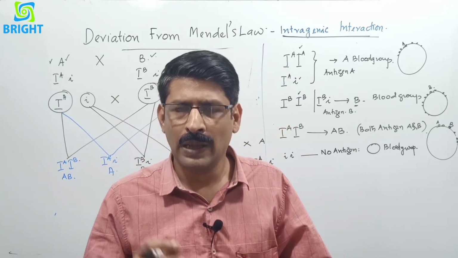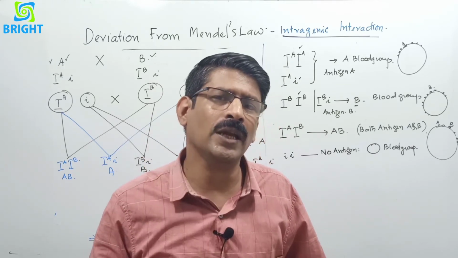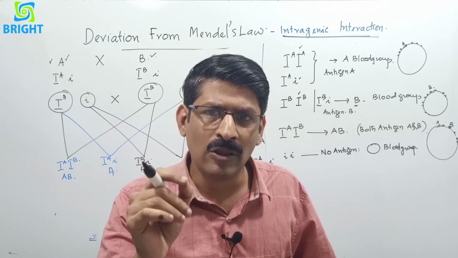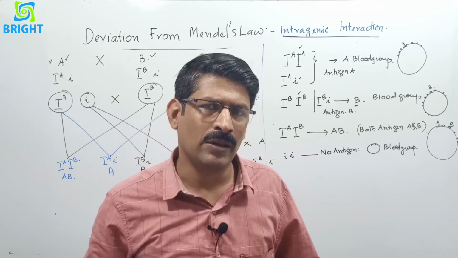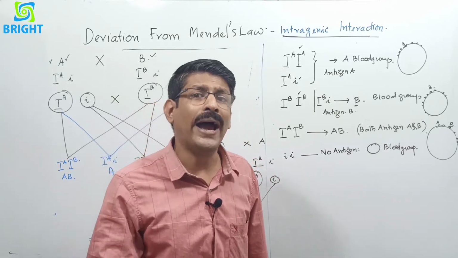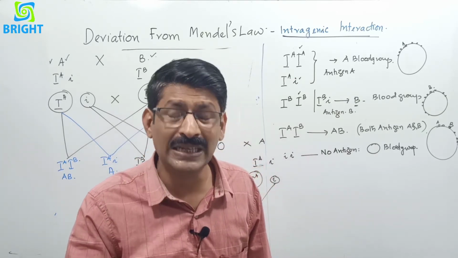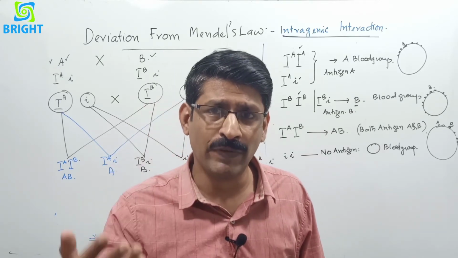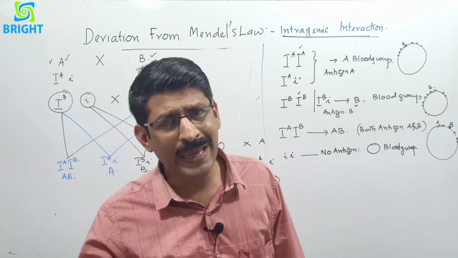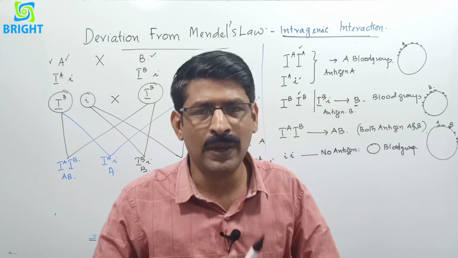The ABO blood grouping was discovered by Karl Landsteiner, and it is an example for codominance or multiple alleles. Three alleles of gene I control the blood group, but they produce slightly variable phenotypes, slightly variable types of proteins or antigens on the surface of the plasma membrane, and that may be A antigen, B antigen, and AB antigen will also be there when both A and B are present.